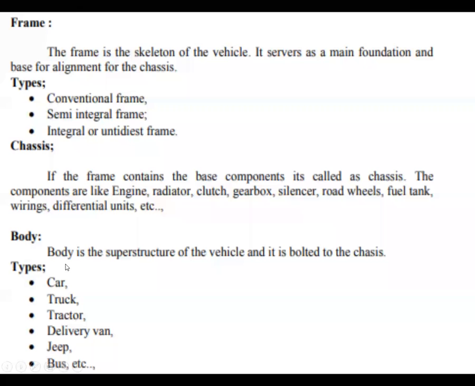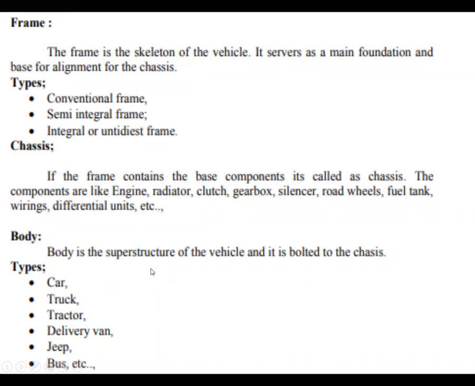Next, body. Body is like a skin. The frame is the skeleton, and the body is the skin. The body is covered with sheet metal. Right now we are using fiber sheet metal.